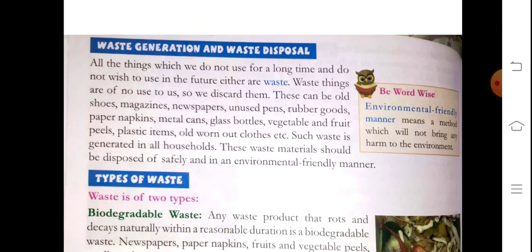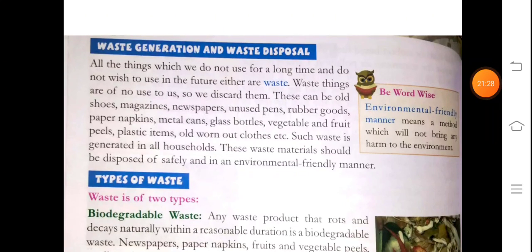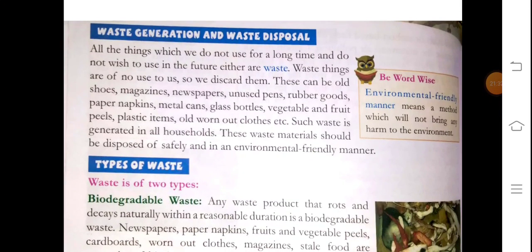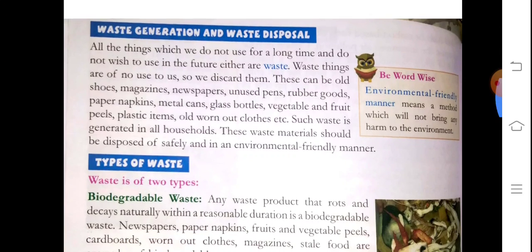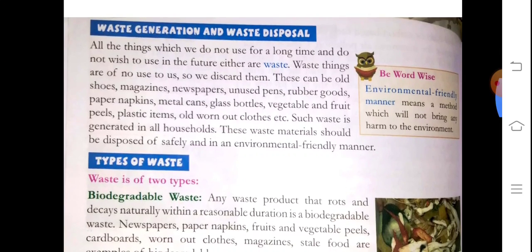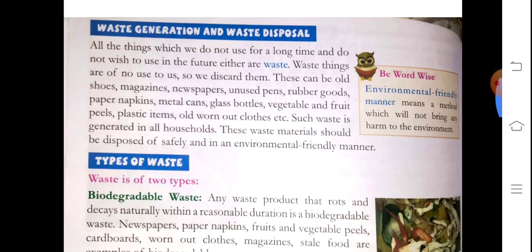Waste generation and waste disposal. All the things which we do not use for a long time and do not wish to use in the future either are waste. Means the things which are not used at present and will not be used in the future also, that is called waste. That is the best definition of waste. Waste things are of no use to us, so we discard them.